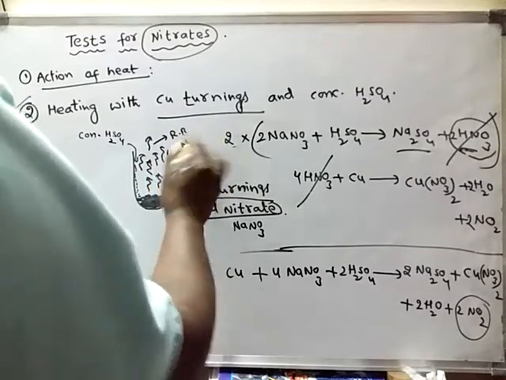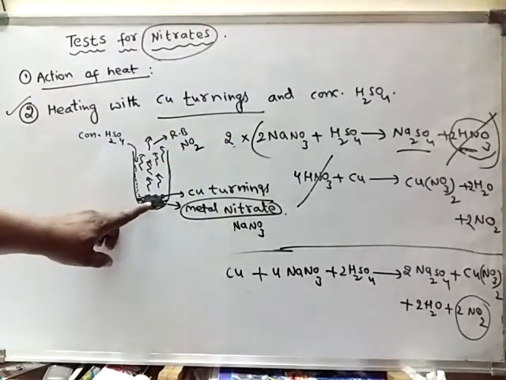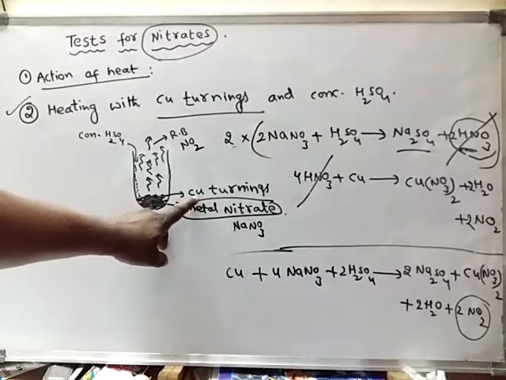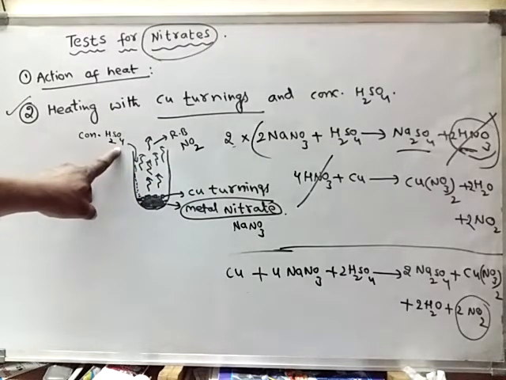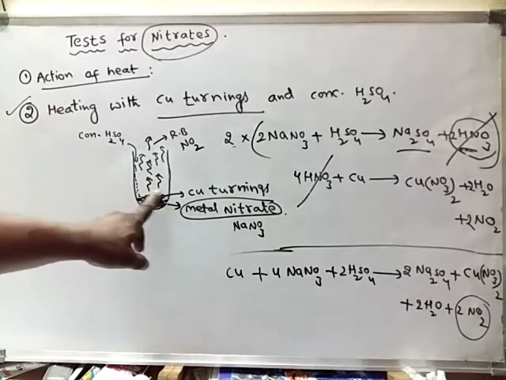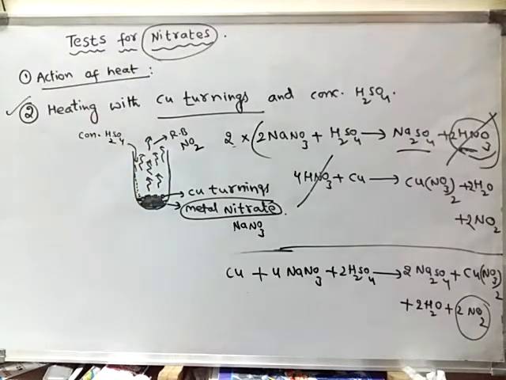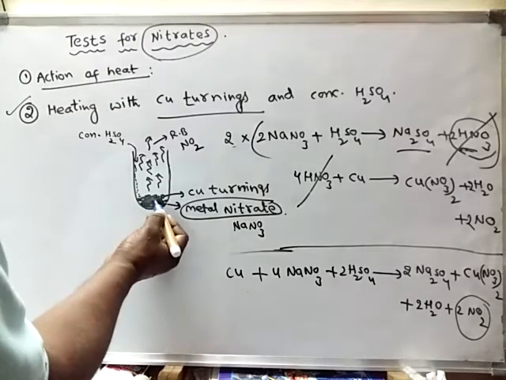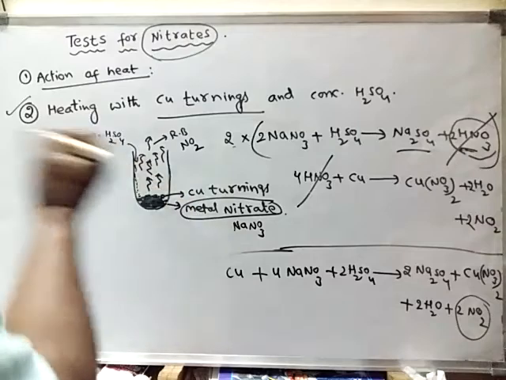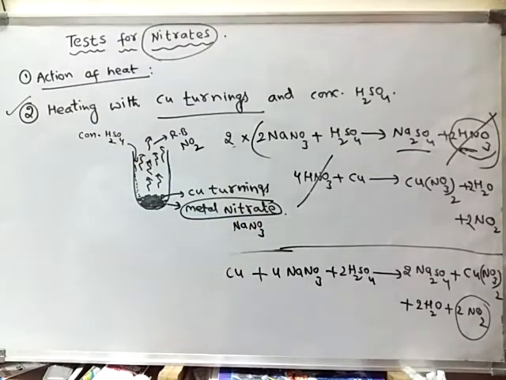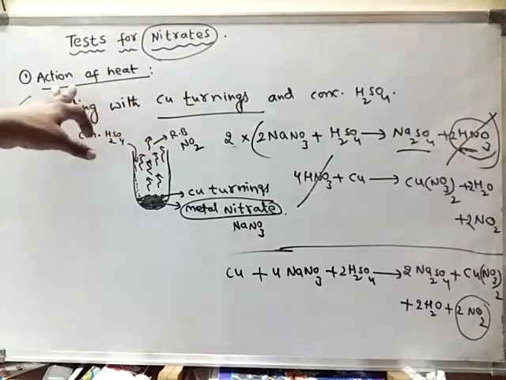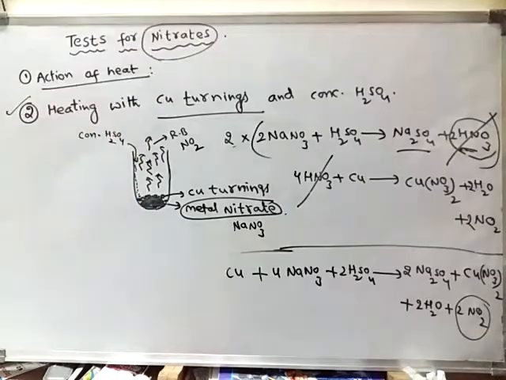So when we have added copper turnings and concentrated sulfuric acid to this substance, if a reddish brown colored gas is liberated, it indicates the presence of metal nitrate. So the given substance is nothing but metal nitrate. This is one of the identification tests for metal nitrates.